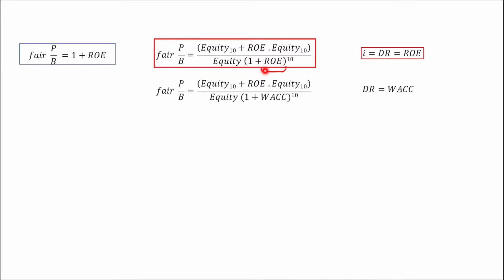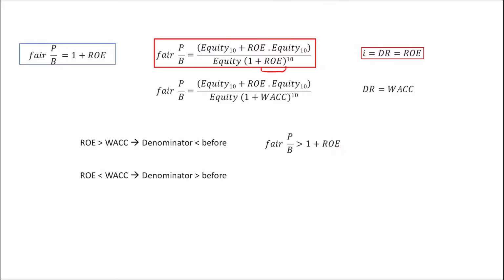So these are the things that can happen. If the return on equity is larger than the weighted average cost of capital, then this denominator is going to be smaller than before, than what it was here. So that means that the whole thing is going to be larger. So the fair price to book is going to be larger than what it was before, which was 1 plus return on equity. And the same thing we can say for the opposite.